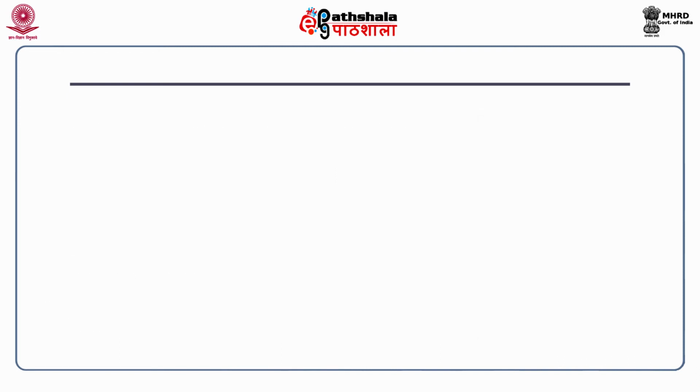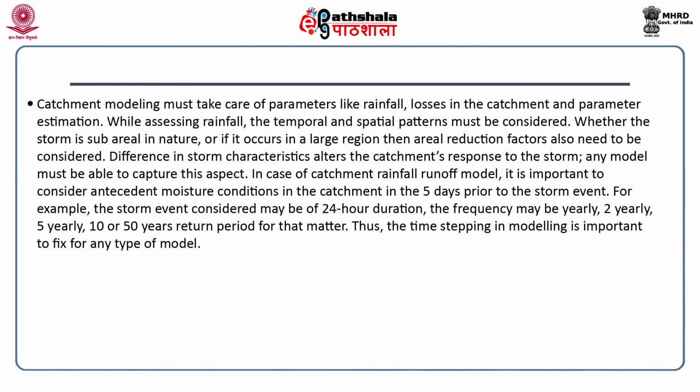So what we see here in case of catchment modeling especially is that we will have parameters like the rainfall, the losses in the catchment, and what do we mean by losses? It would be the evaporation losses, and then the parameter estimation. As far as the parameter estimation is concerned, we will discuss that a little later. When we assess the rainfall, please remember that this rainfall can be assessed on the basis of temporal and spatial patterns.